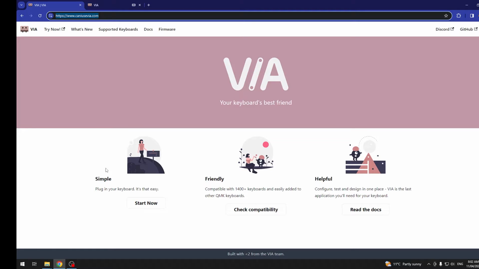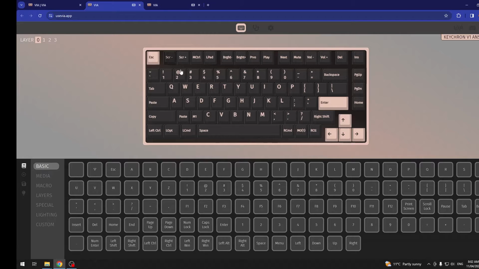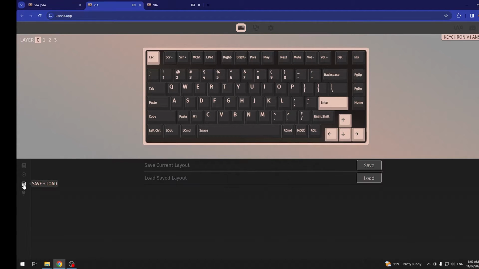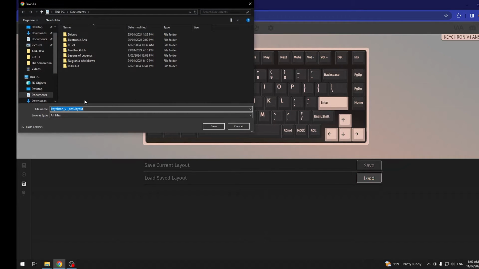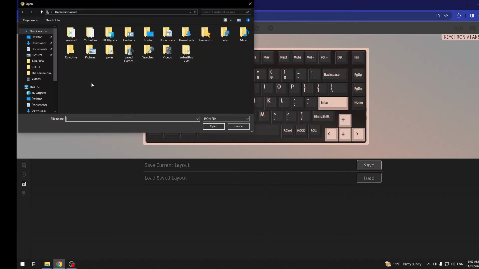Then when you're on it, you can click on the Start Now under the Simple, and it should open your keyboard screen like this. Then we can click on the Save and Load. There's a Save Current Layout that we can click on, and that will save the file that we'll be able to load afterwards right here.